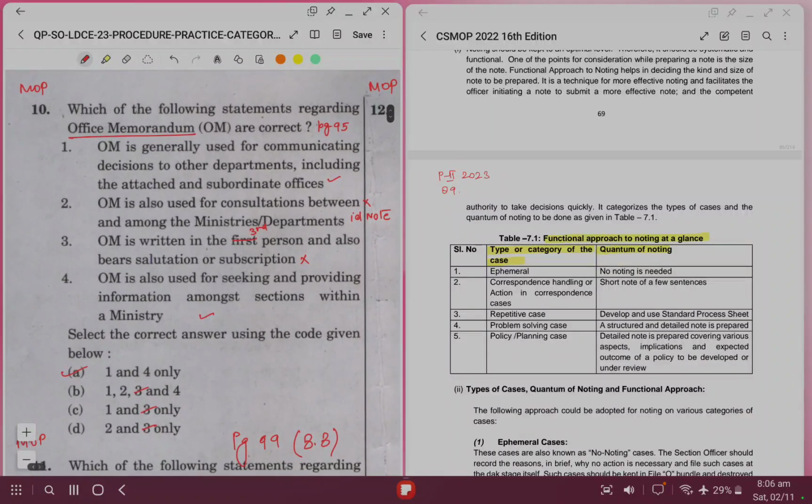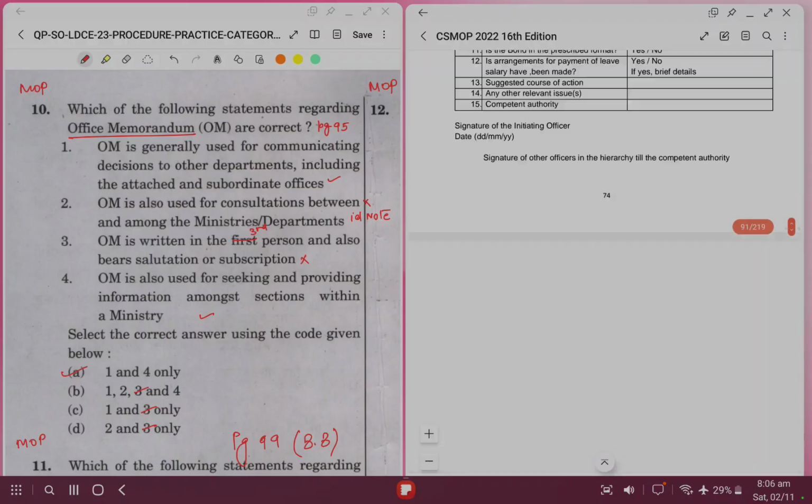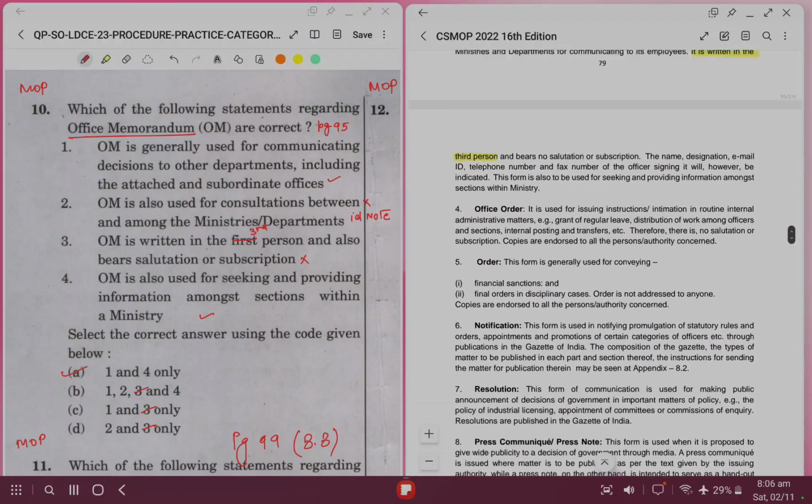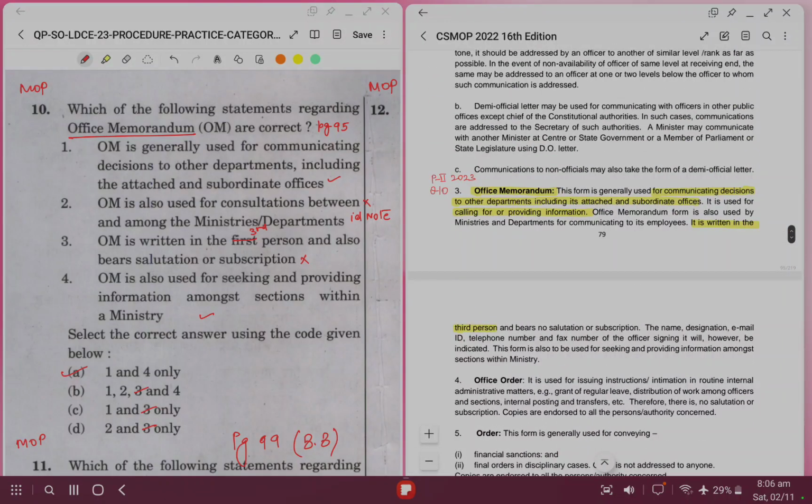Question number 10. Which of the following statements regarding OM are correct? For this we'll go to page number 95. So basically the definition of OM is given as separate statements. So if we have read the definition of OM properly, we'll be able to answer all these statements. So OM is generally used for communicating decisions to the department, including attached offices. It is generally used for this purpose. It's right. OM is also used for consultation between relevant ministries. So no, that is written by note.